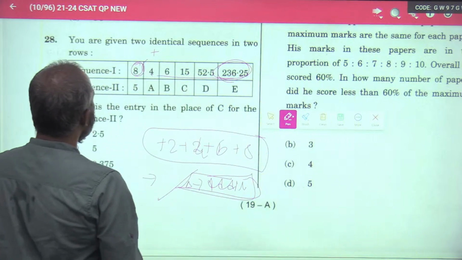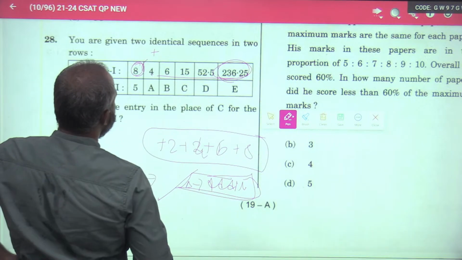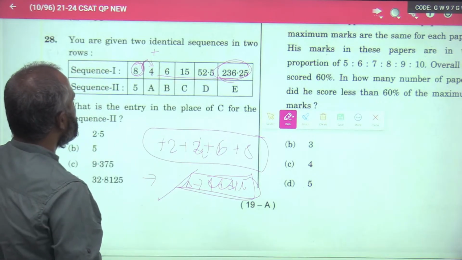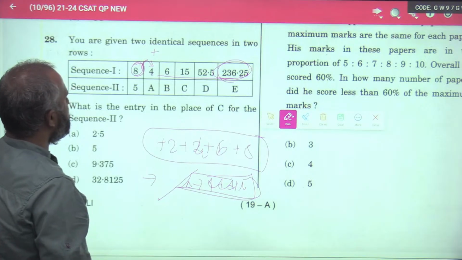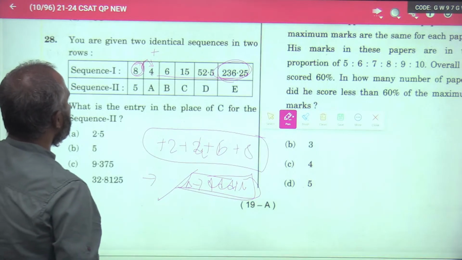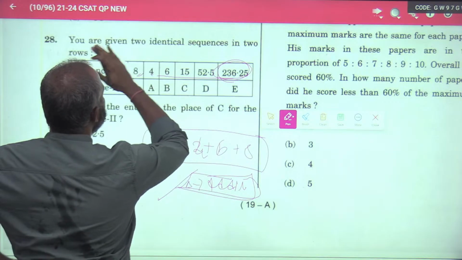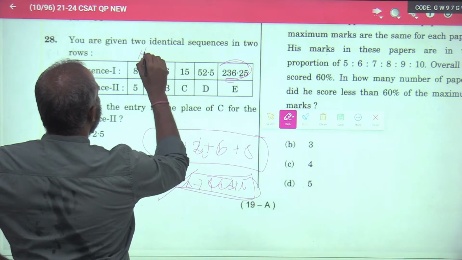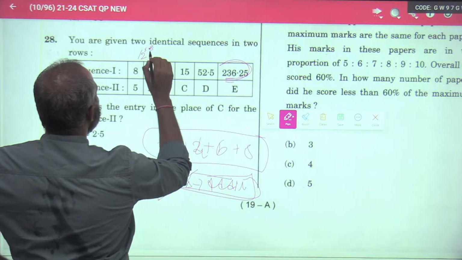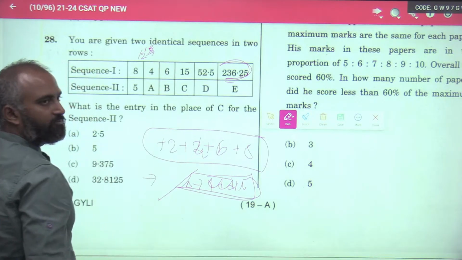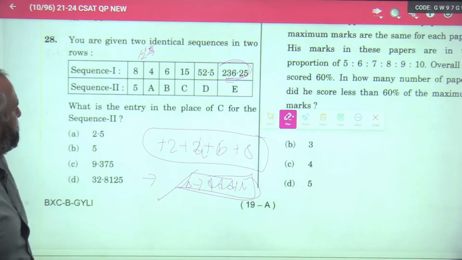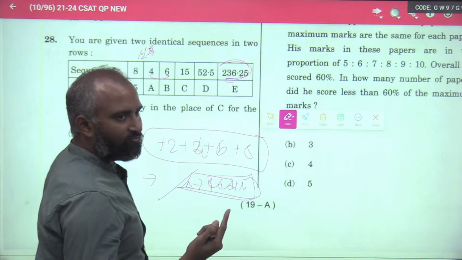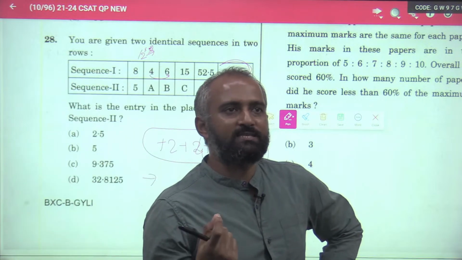Now you see 8. How can you get 4 from 8? 8 by 2, or multiplication by 0.5. Now 4 and 6. 4 ones are 4 and 4 plus 2, 2 is 0.5 of 4.